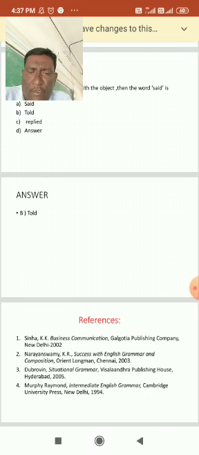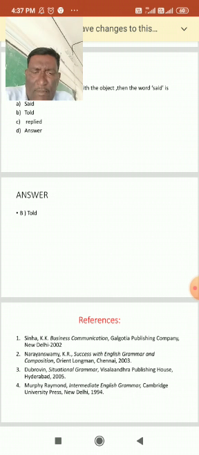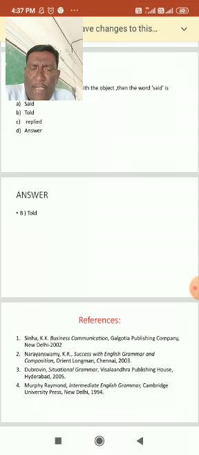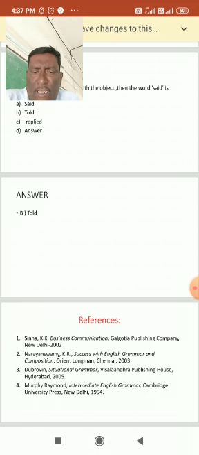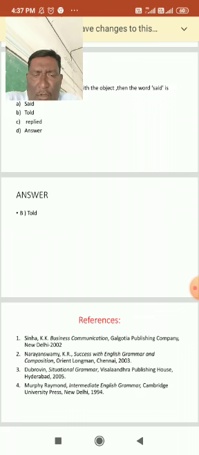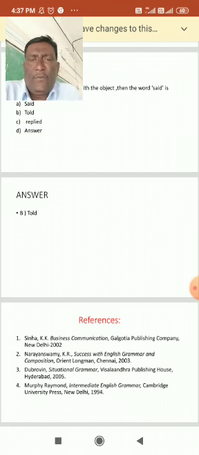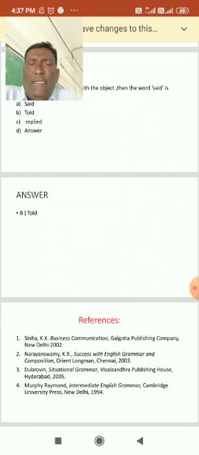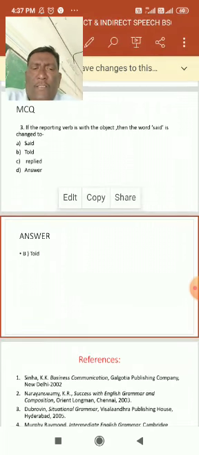Third one, Dhobrovian's Situational Grammar, Visalandhra Publishing House, Hyderabad, 2005. Last one, Murphy Raymond, Intermediate English Grammar, Cambridge University Press, New Delhi, 1994. So I hope that you will be able to get the benefit of these important examples which are given here.